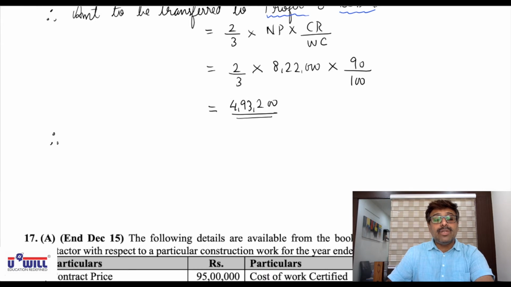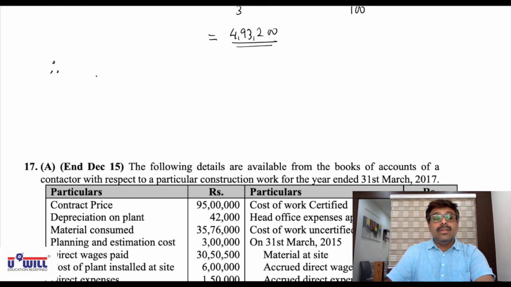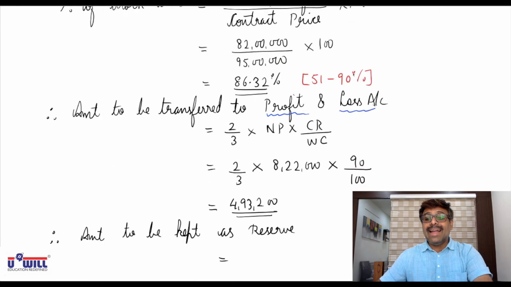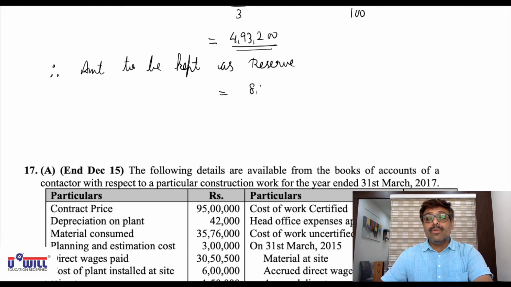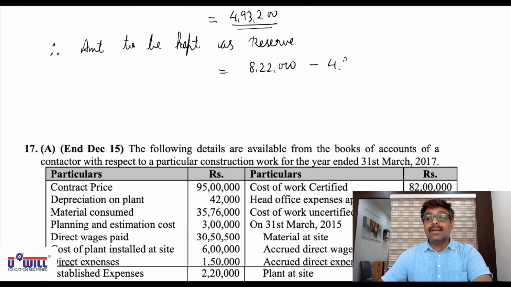The remaining will be transferred to reserves. That is also asked: what amount of reserve profit is to be maintained. So amount to be kept as reserve will be equal to notional profit 8,22,000, from which we subtract the amount transferred to P&L account, 4,93,200.